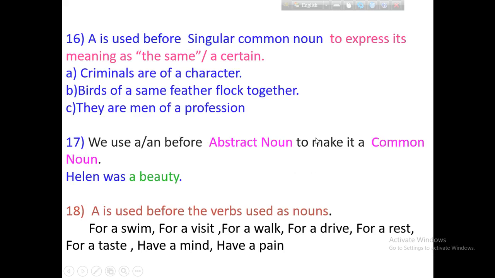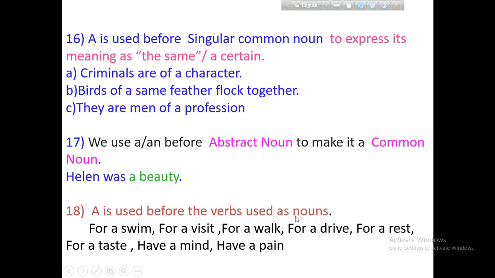Before an abstract noun, sometimes the article a or an is used to make it common. To make an abstract noun a common noun, we use a here. Helen was a beauty. Beauty is an abstract noun. We make it a common noun, so we use a.